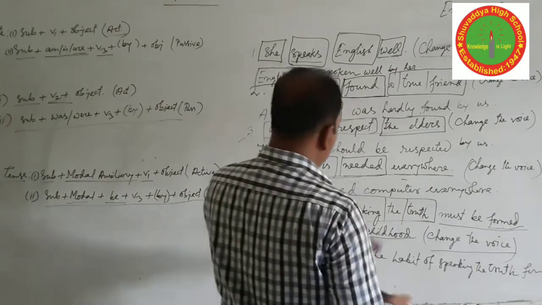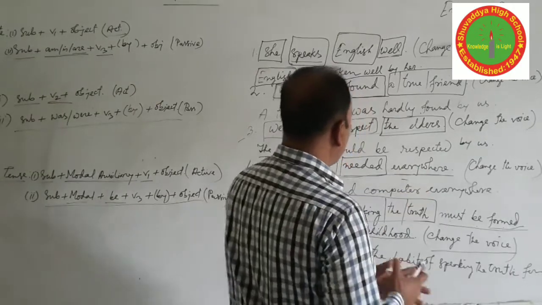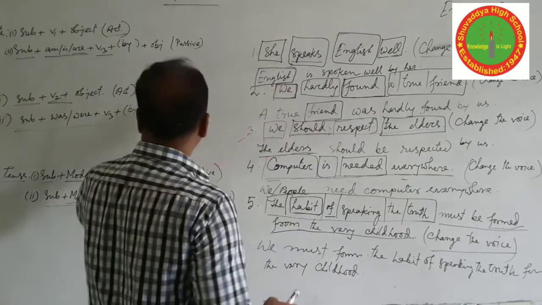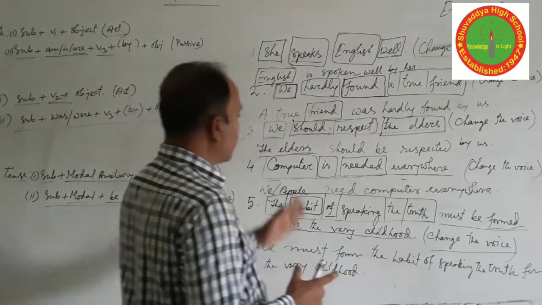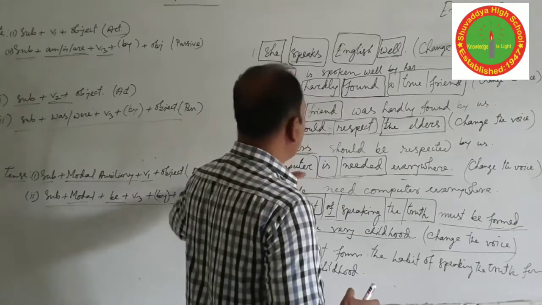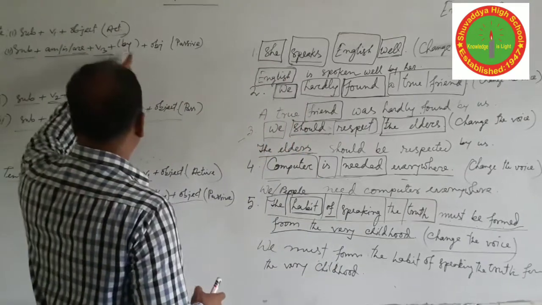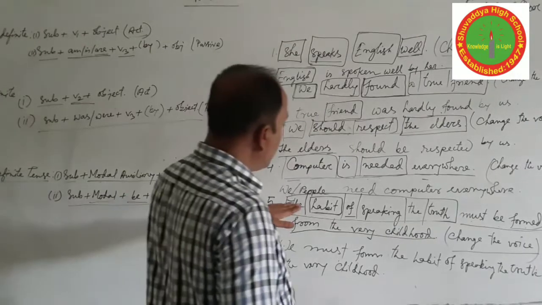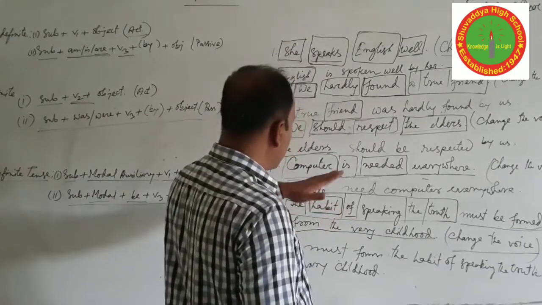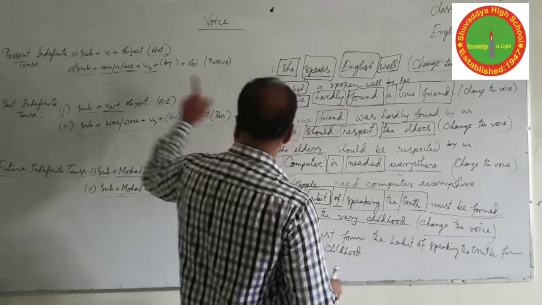So there are two sentences. We don't find any preposition by. So you should not recognize a passive sentence by the preposition by. So you should know a passive sentence by the structure.